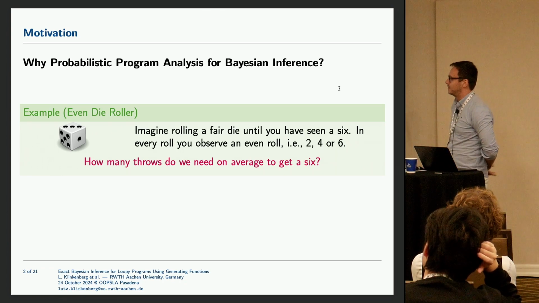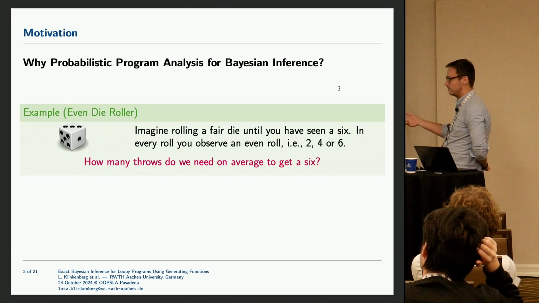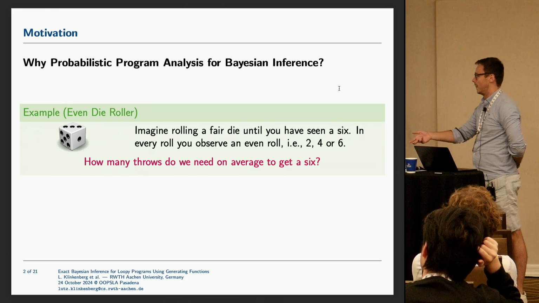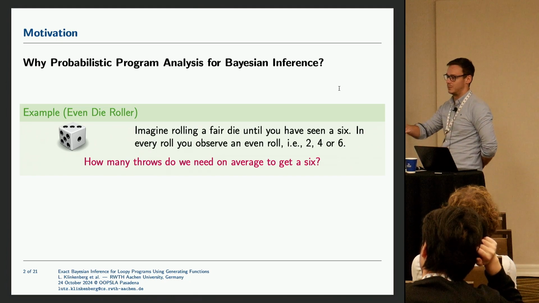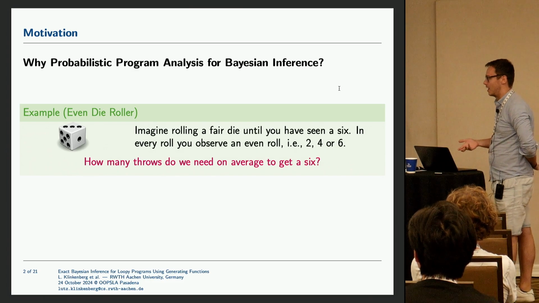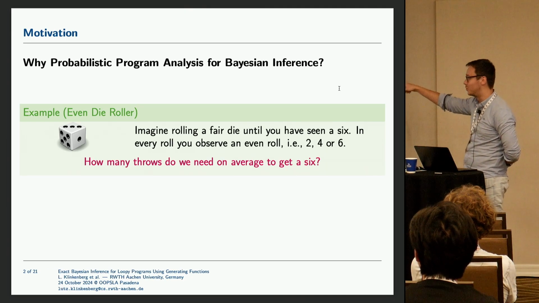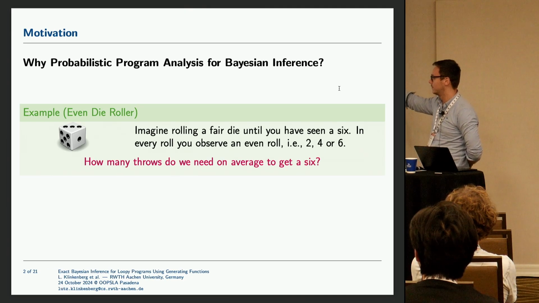And let me bring up the following example. Just imagine that you're rolling a fair die until you have seen a 6. And in every roll, you observe that it was even, so it was 2, 4, or 6. And now I ask you, how many throws do you need on average to get the first 6? Observe that you have only made these even rolls.